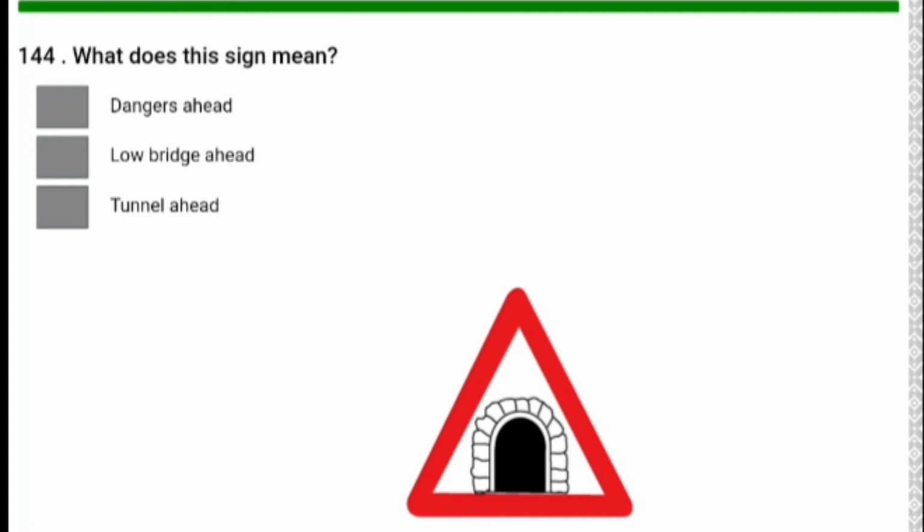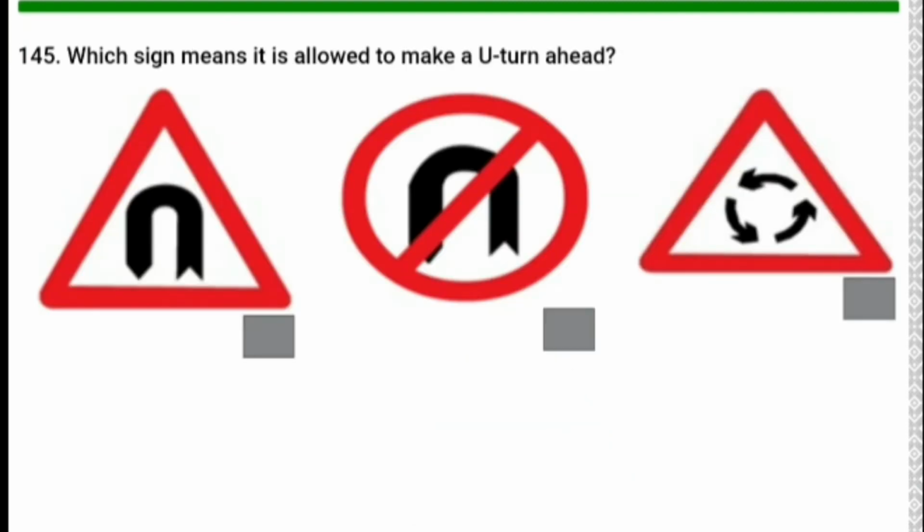What does this signal mean? Here it will be number 3 answer. Tunnel ahead. Which signal means it is allowed to make a U-turn ahead? First one is the answer. Which signal means it is allowed to make a U-turn ahead? This one, the first one.